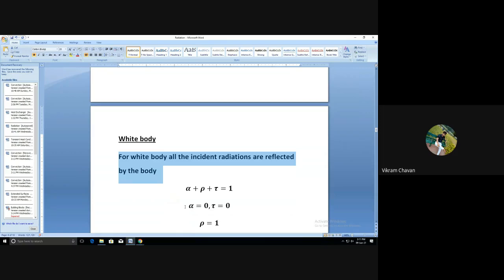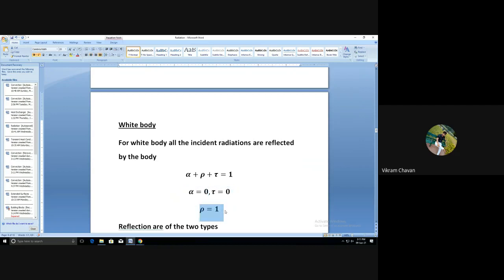Therefore, absorptivity will be 0, so alpha is equal to 0, and the radiations will not be transmitted through the body. Only the body will reflect all the incident radiations. So we will get alpha is equal to 0, tau is equal to 0, and therefore rho is equal to 1.